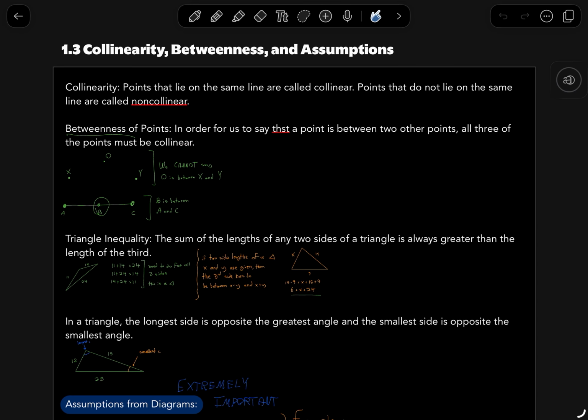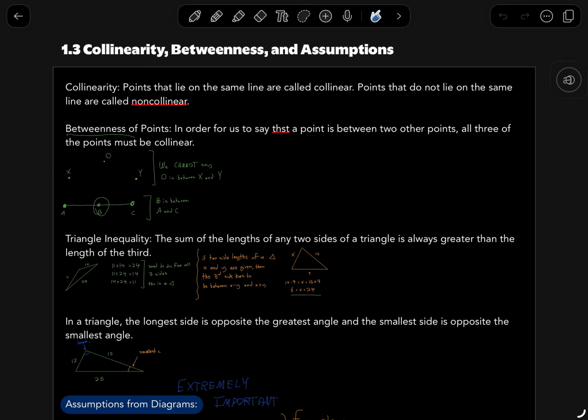Actually, I already kind of mentioned collinearity in 1.1 when I talked about collinear points. So it is going to be more of a review. But again, it's good to freshen up on knowledge that you already know, so it's more embedded into your head. Let's start right away. So what is collinearity? What does that even mean?